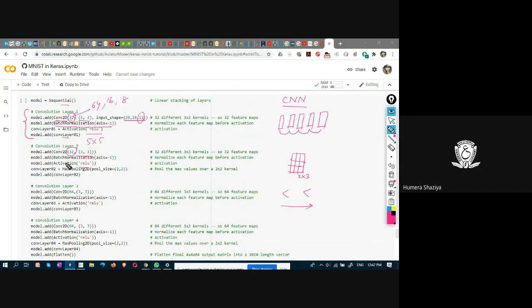And batch normalization, activation, and here if you observe, there is a max pooling. So how is this architecture? Our model's architecture has a convolutional layer, and in this convolutional layer there are 32 filters of size 3 by 3, followed by batch normalization and activation.